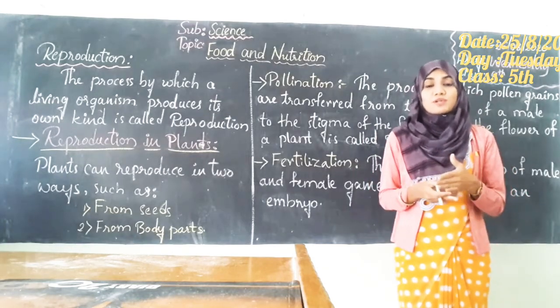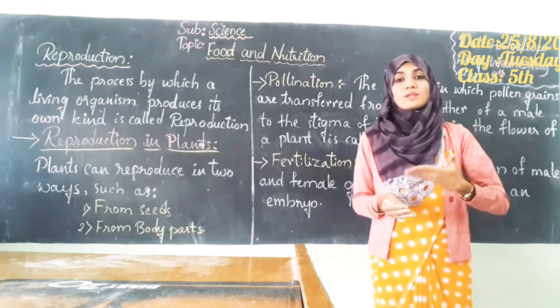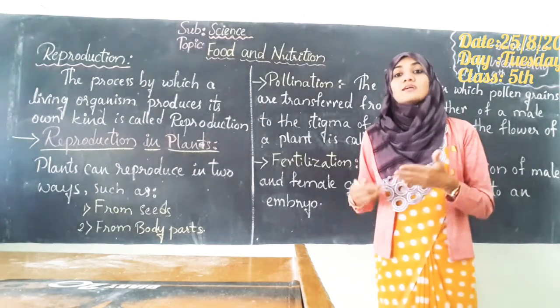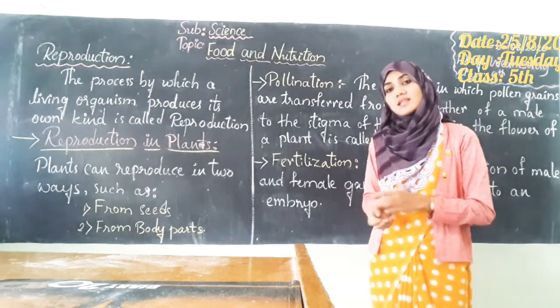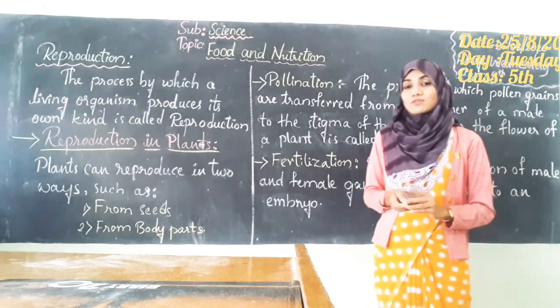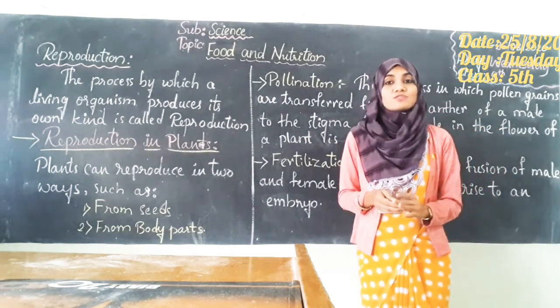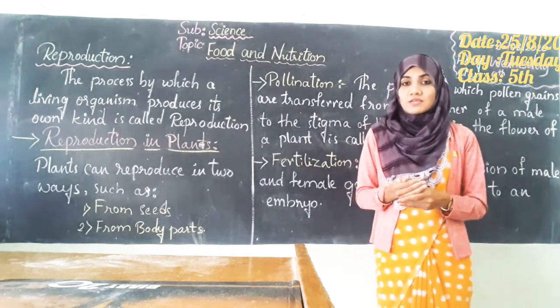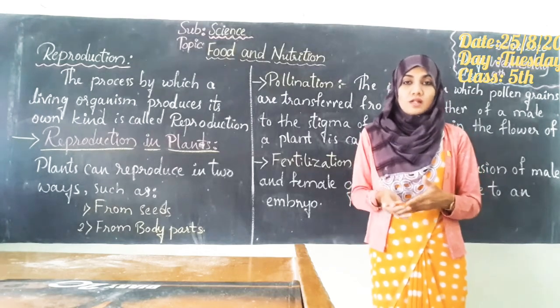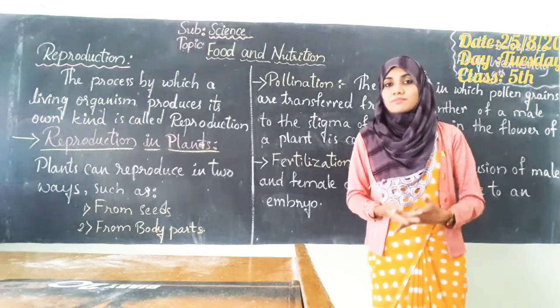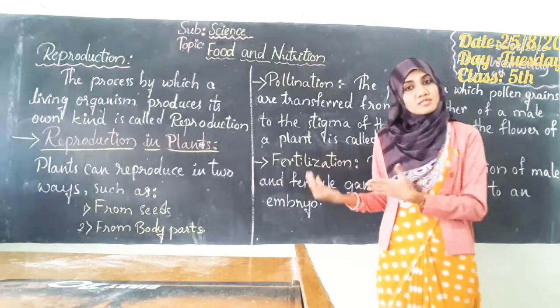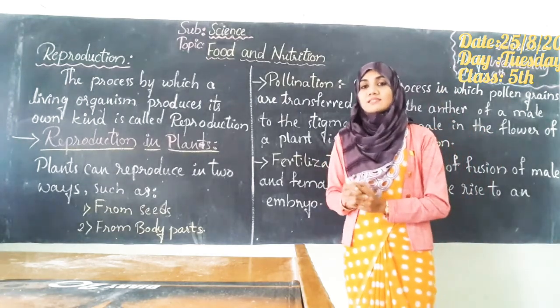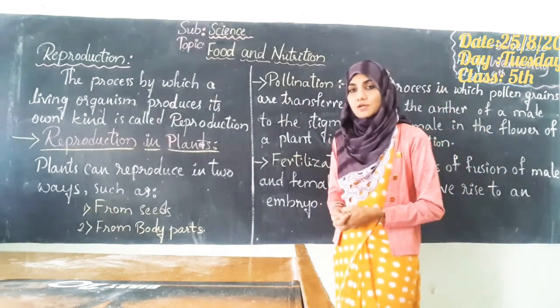How does reproduction happen in plants? How will plants reproduce? Let us discuss that in this lesson. Okay? Because why do we have to discuss reproduction in plants? Because whatever food we are taking, we get the nutrition from the food. And food, where do we get the food from? We will get the food from obviously plants only. And hence let us study how plants will reproduce.